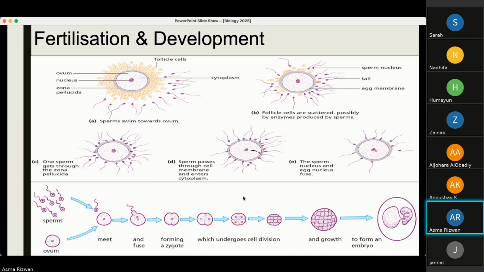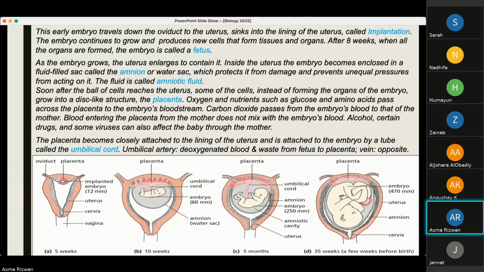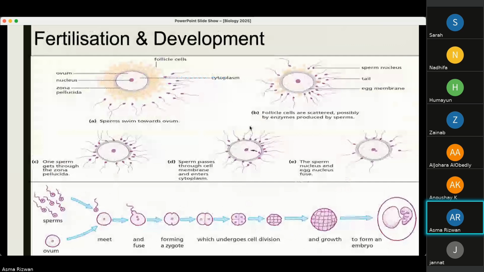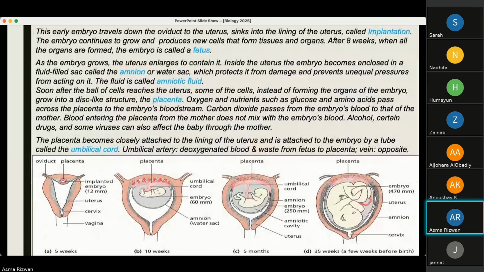It undergoes cell division. This is where mitosis is taking place, and this is where the zygote grows to form an embryo. Once it has formed an embryo, it travels. All of this fertilization and development of the embryo is happening inside the female reproductive system.